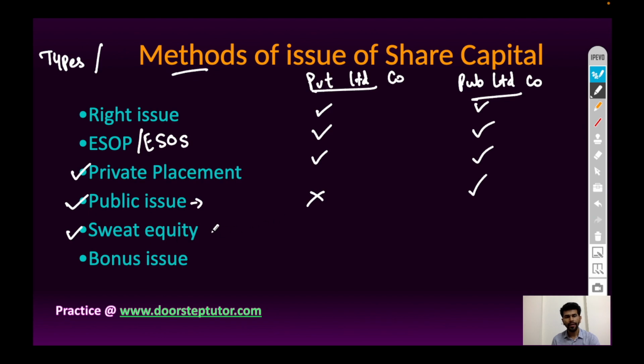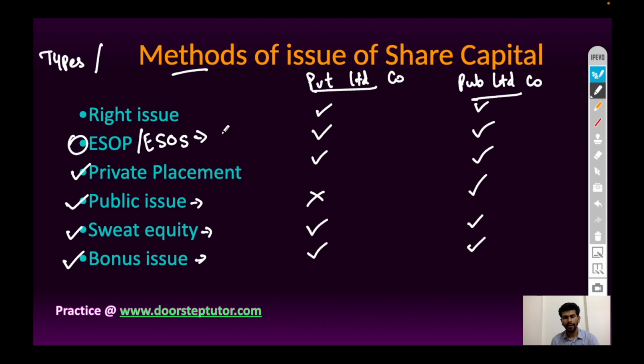Sweat equity is provided to employees or workers of the company. It can be issued by private limited company as well as public limited company. Bonus issue of shares is a kind of shares which are issued by both the companies, private as well as public limited company. One point to note here is the employee stock option scheme.